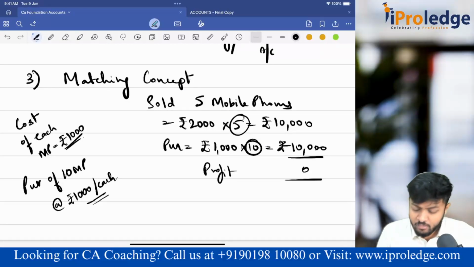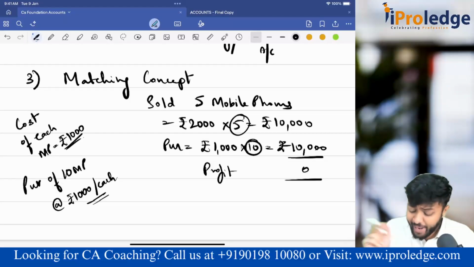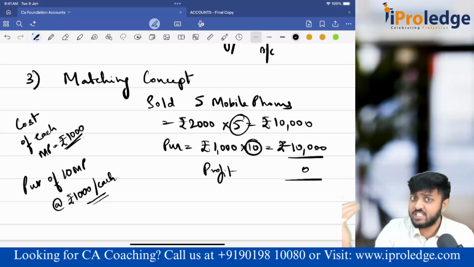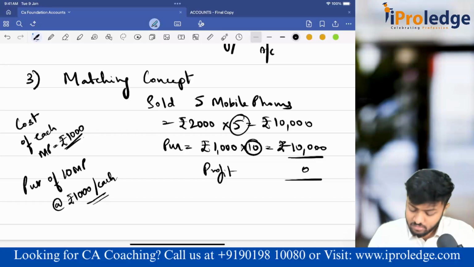Understanding? You have sold 5 mobile phones and you are comparing it with the cost of 10 mobile phones, not matching. Your benefits, which is sales, should match with your purchases, that is your expense. So this is by default wrong. So what will you do?